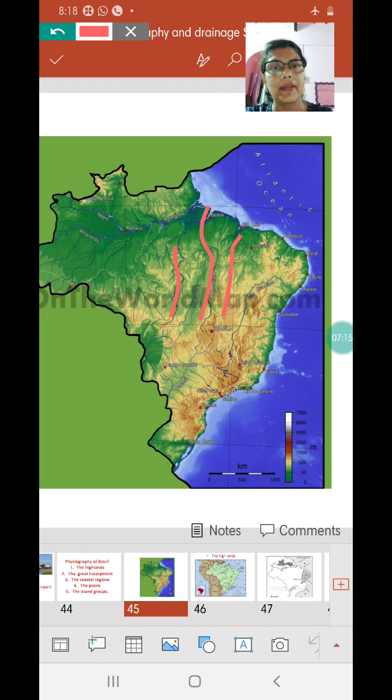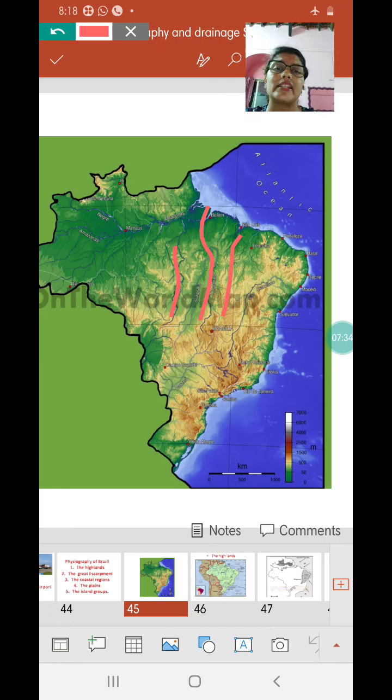But from place to place, on their way, they do make waterfalls and rapids. Rapids are waterfalls where the water falls with a great velocity. So from place to place you may find waterfalls and rapids as well.